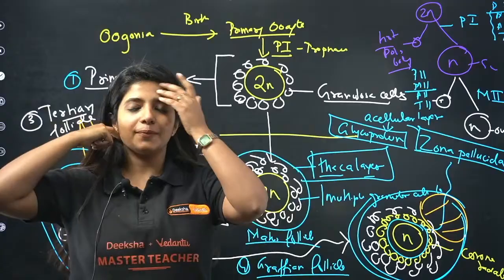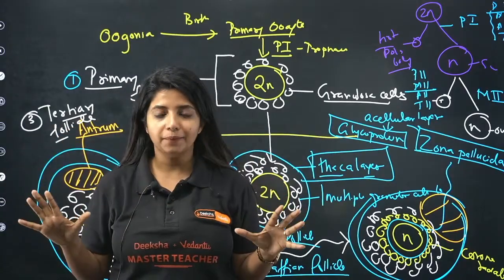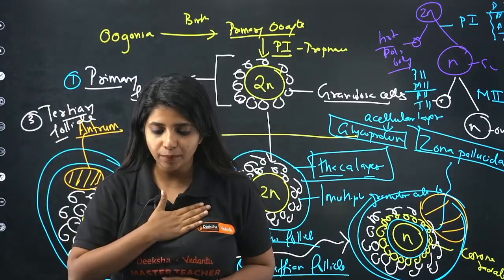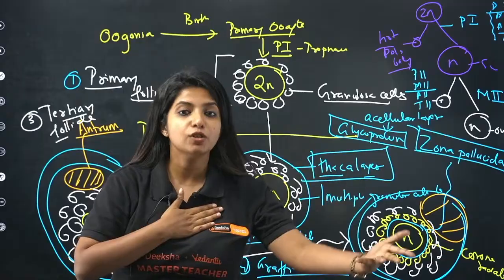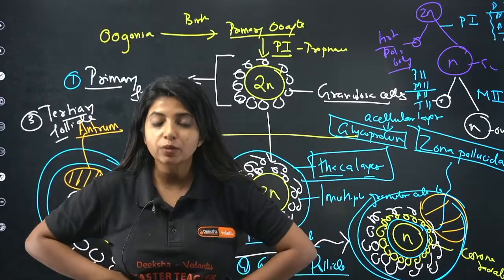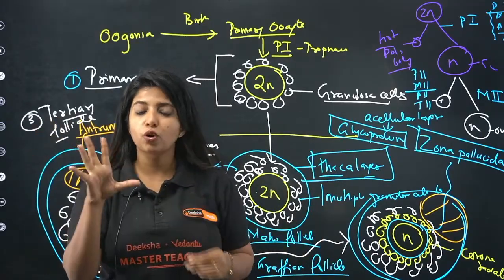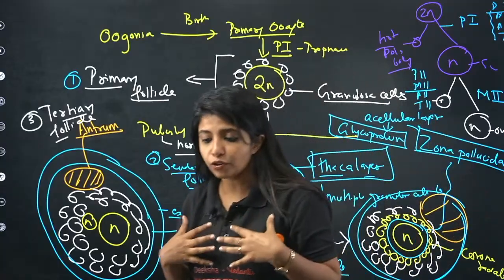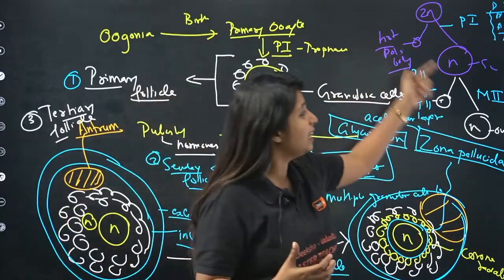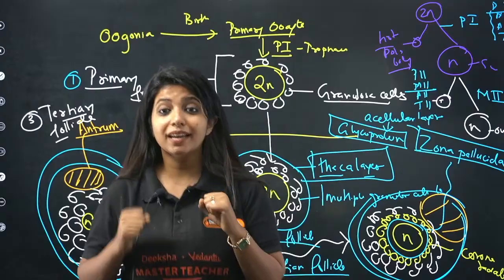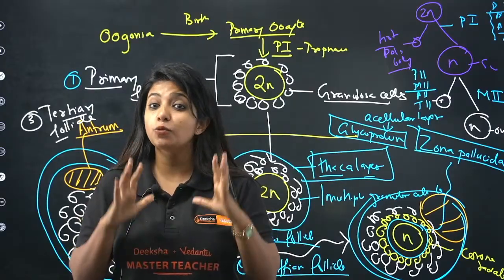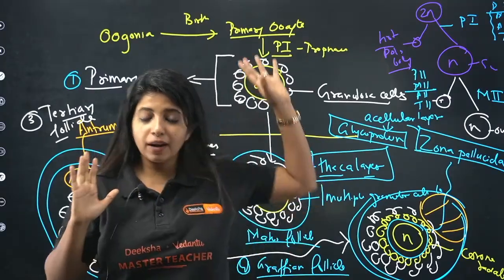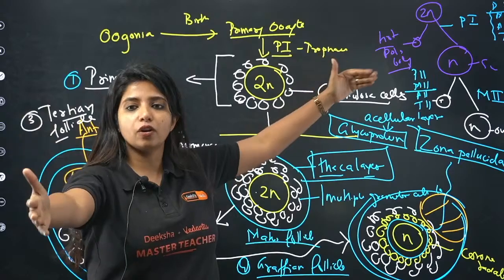First thing, we're talking about the female body. Suppose I am the baby and I am inside my mother's womb. Within my fetal ovary itself, millions of oogonia are going to be formed. These oogonia want to form the ovum later on. At the end, they want to form the ovum. So they say, let's differentiate into primary oocyte. That means primary oocyte is one that can later on form the ovum.